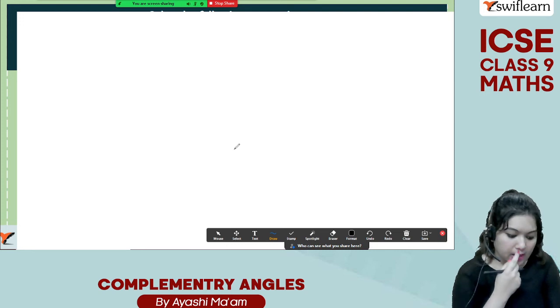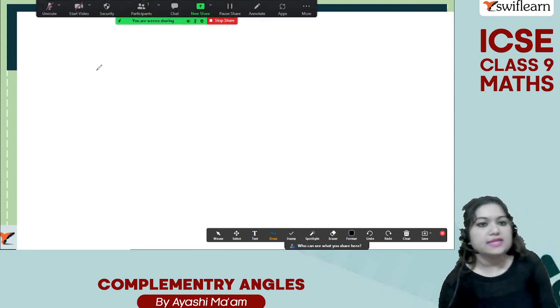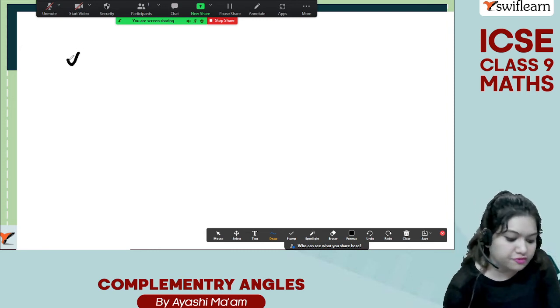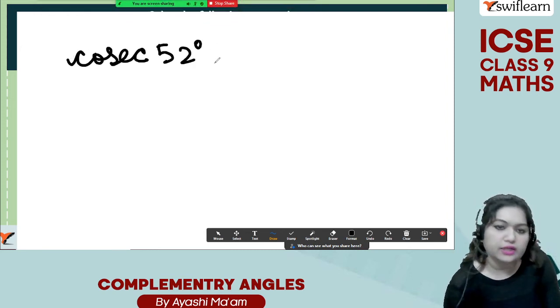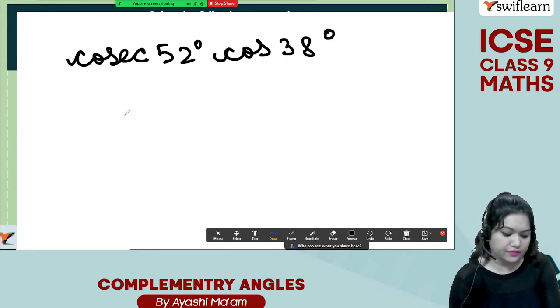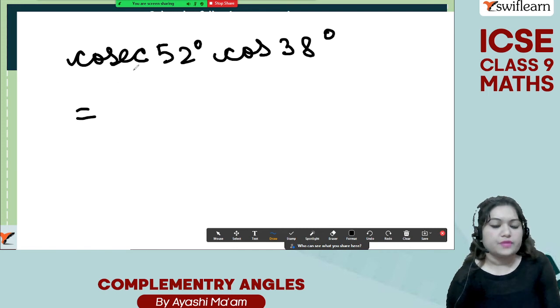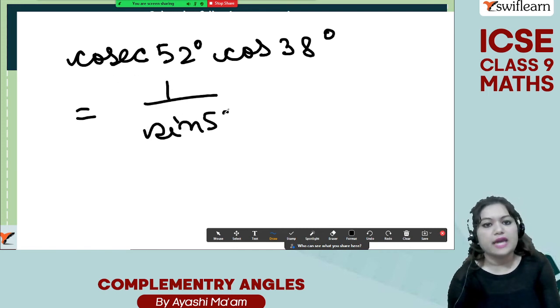Yes. So in the second part, let's take the numerator first. So the numerator is cosec of 52 degree times cos of 38 degree. This is the numerator. So you can convert this cosec into sine. So you will get 1 by sine 52 degree, because we already know why this is happening.